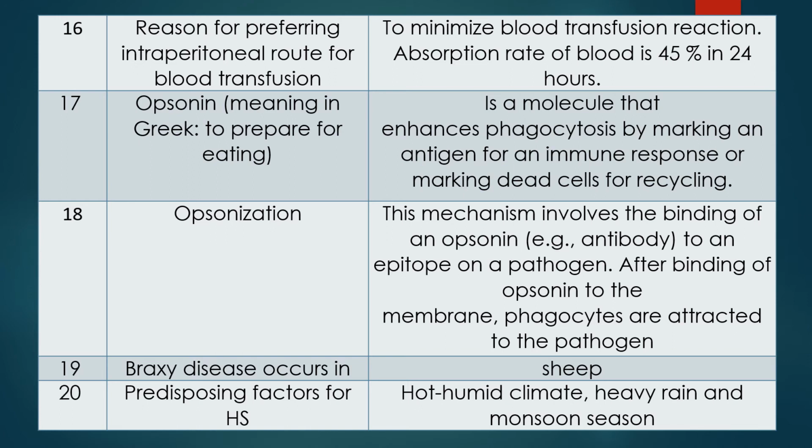Question 19. Brachy disease commonly occurs in which animal? Brachy disease is a disease of sheep. Important question.